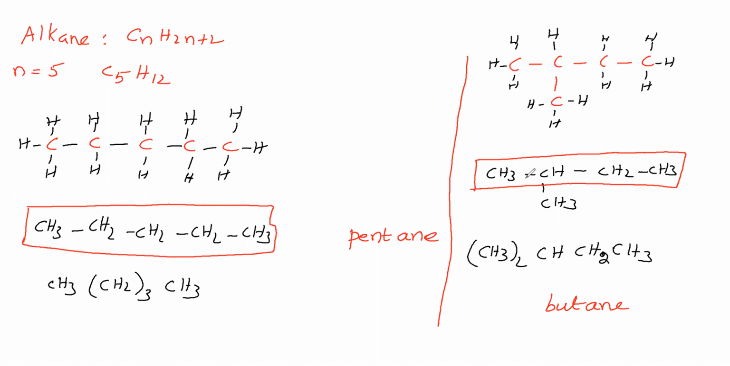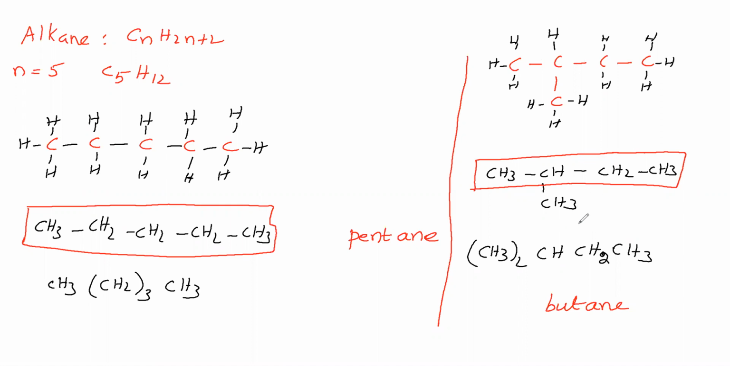Here we selected a parent chain. So root word we said, primary suffix also we said, secondary suffix we said not there. Now we have to say prefix. Now in this compound, is there any carbon present other than parent chain? Is there any carbon present without parent chain?